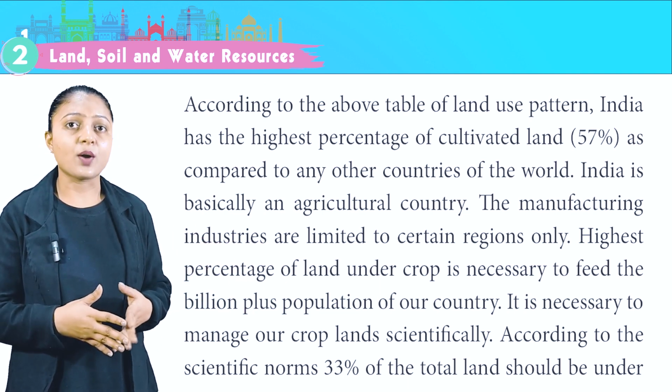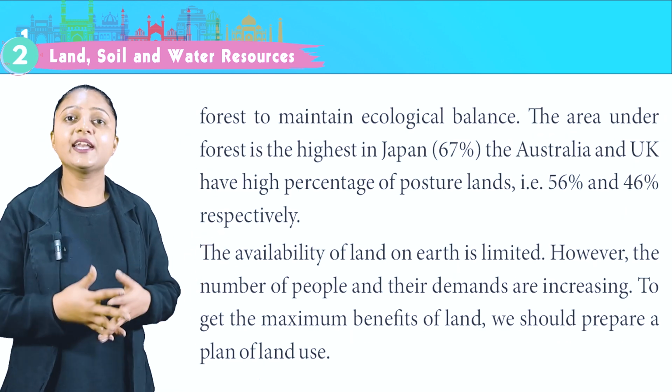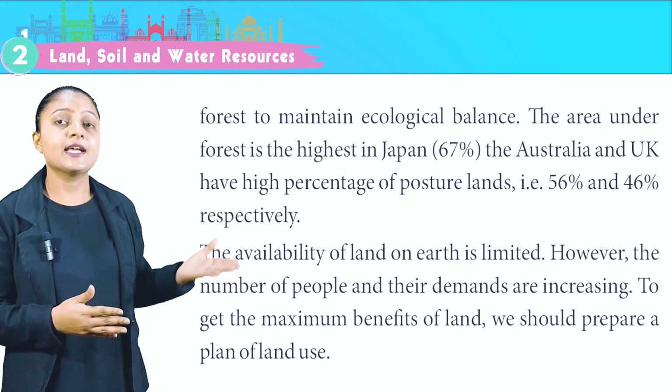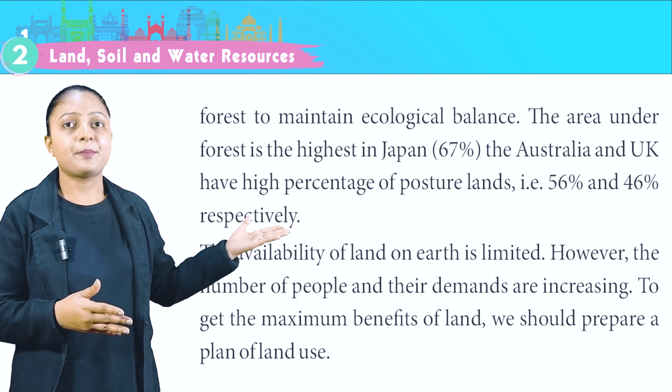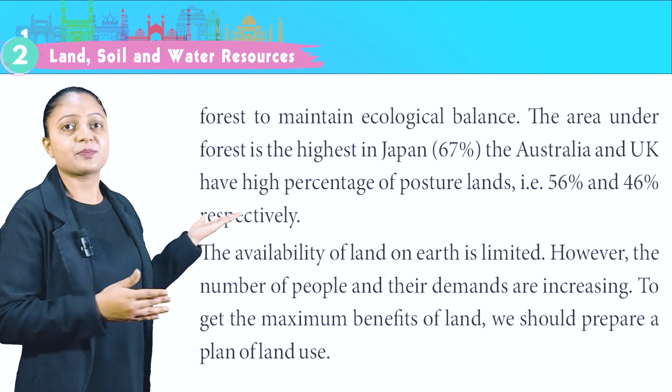According to the scientific norms, 33% of the total land should be under forest to maintain ecological balance. The area under forest is the highest in Japan, 67%. Australia and the UK have a high percentage of pasture lands, that is 56% and 46% respectively.